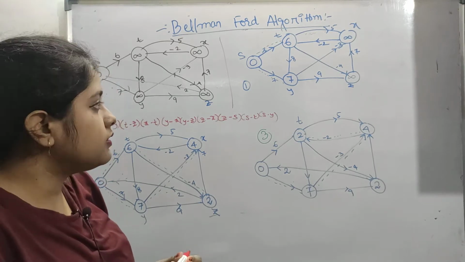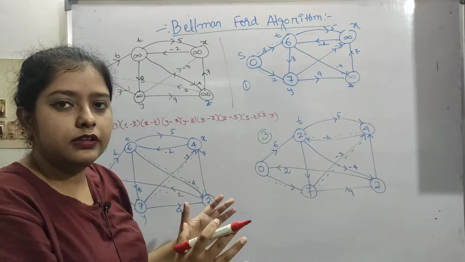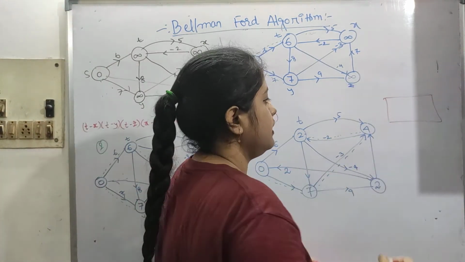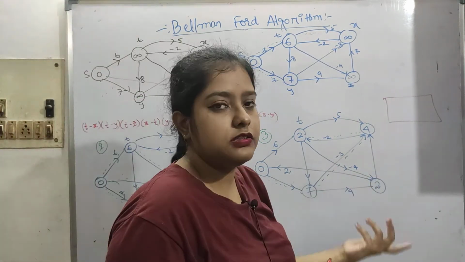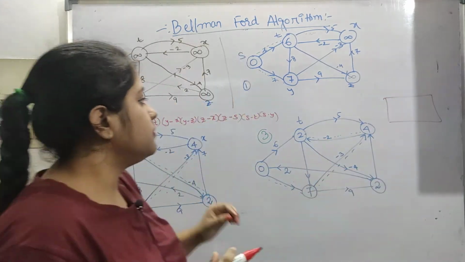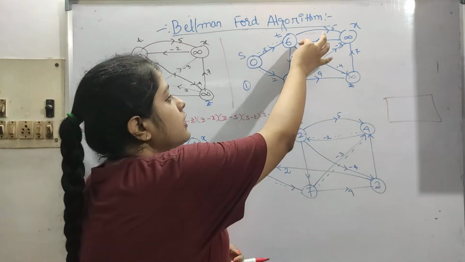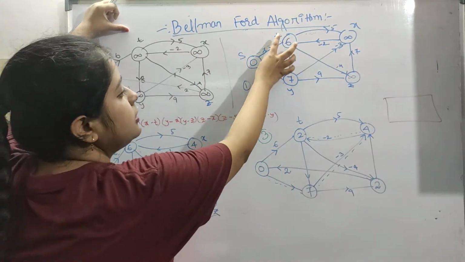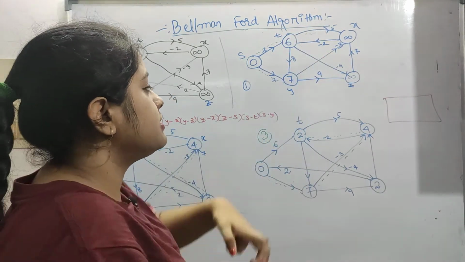So now this is it. One thing I would like to mention here: while drawing the graph on your computer screen in GATE, or while you are preparing, doing test series or any practice questions, when you are drawing the graph, please try to write the graph properly. Here, this 6 from t to z and y to x, maybe this is overlapping.